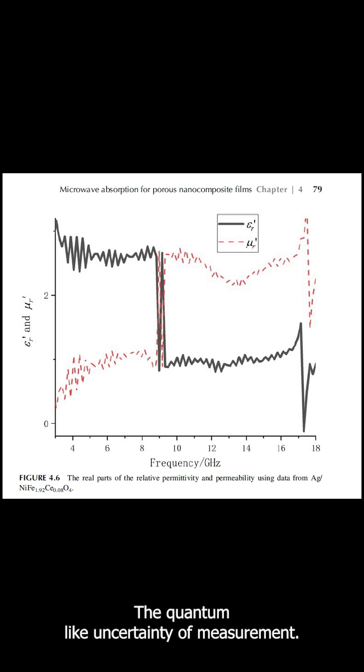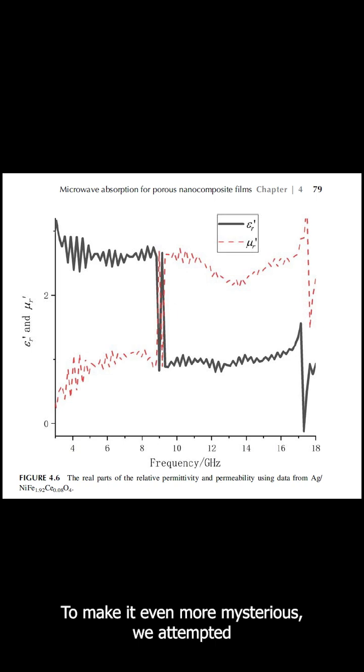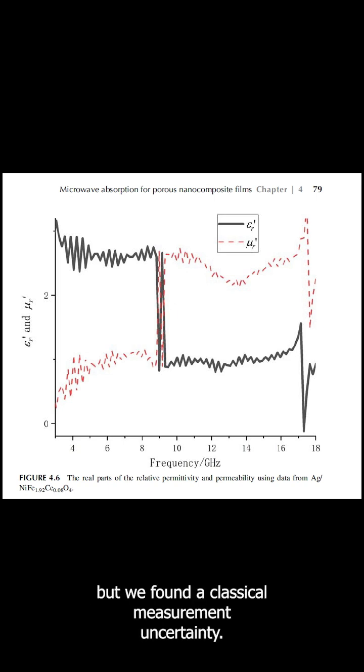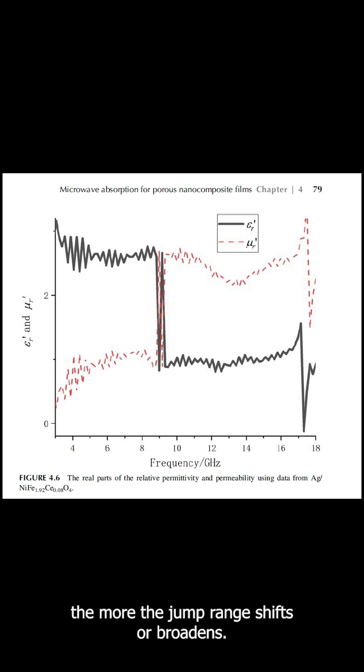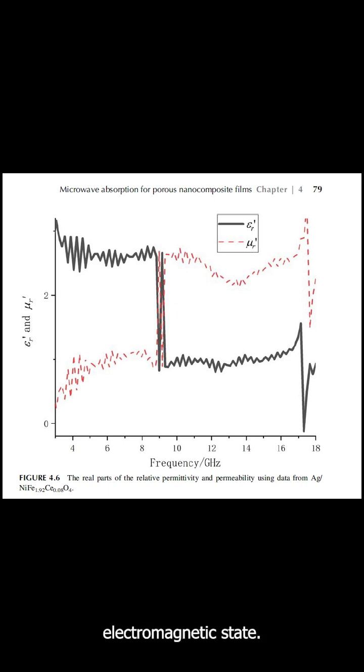The quantum-like uncertainty of measurement. To make it even more mysterious, we attempted to lock onto the frequency range of this jump. But we found a classical measurement uncertainty: the narrower you make your sweep range to isolate the transition, the more the jump range shifts or broadens. It is as if the measurement itself perturbs the coupled electromagnetic state.